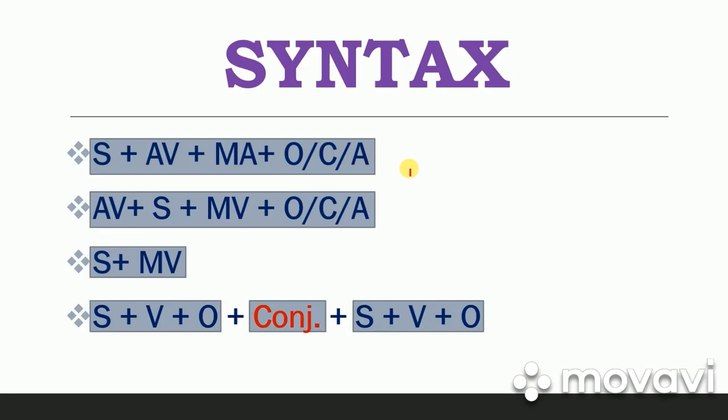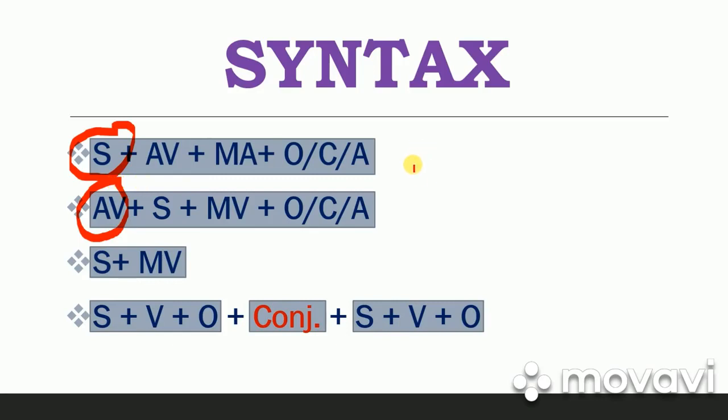In an assertive sentence, we generally use the subject in the beginning, and we don't use an auxiliary verb in the beginning. So we don't start an assertive sentence with an auxiliary verb. We can start an interrogative sentence with an auxiliary verb. So we'll have to understand these basic things, with what grammatical part we start a sentence.